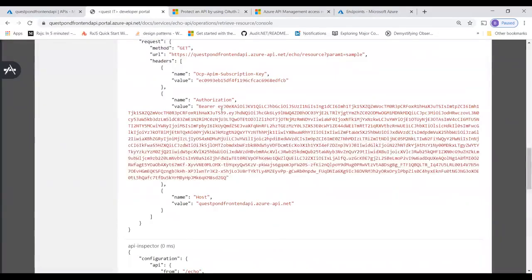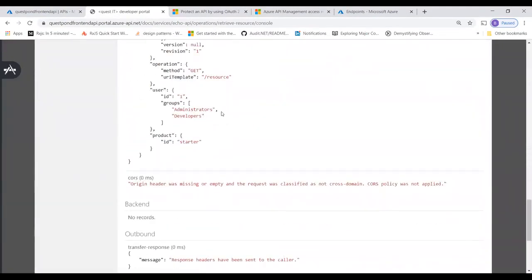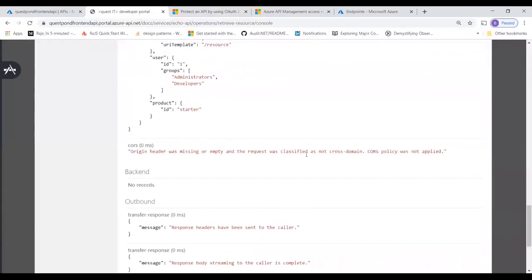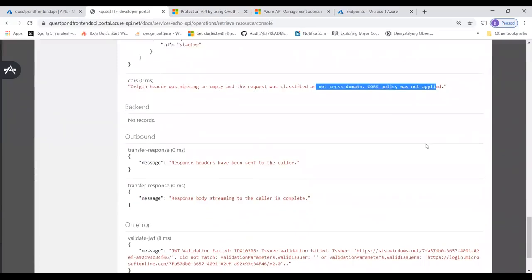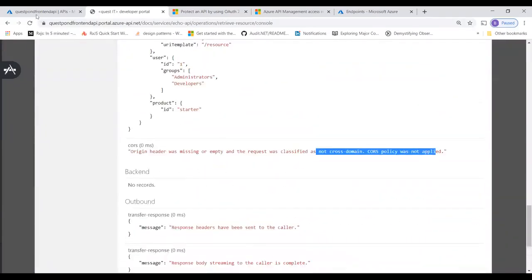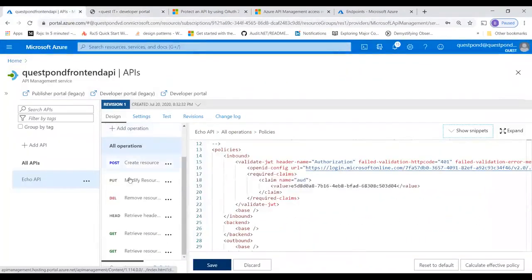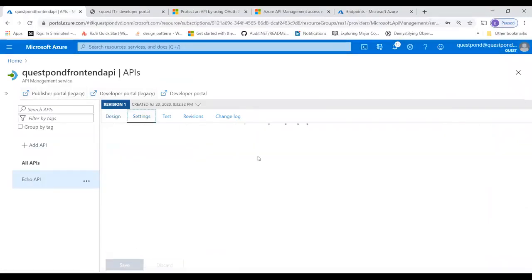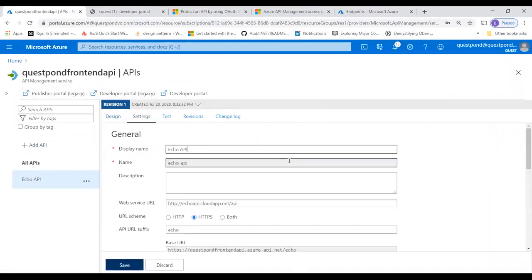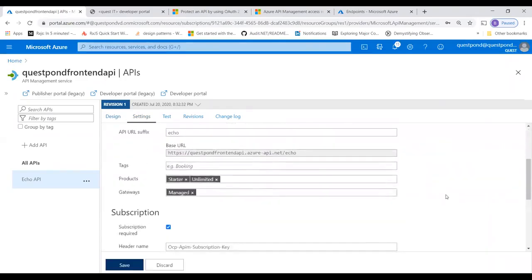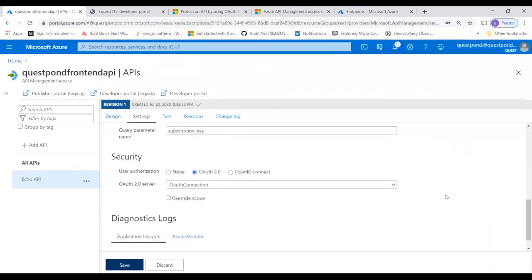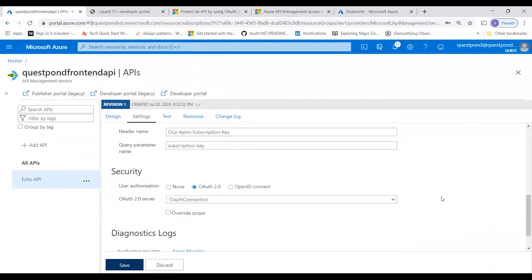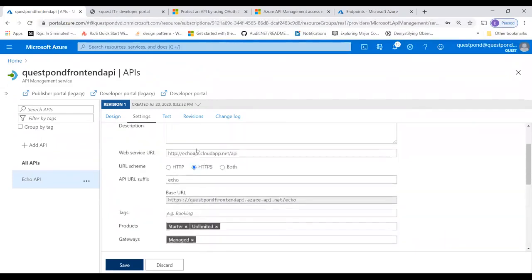Value bearer. CORS policy was not applied. I don't want a CORS policy. Is it because of CORS? That is strange. Can be. Guys, let us enable CORS in this. Somewhere there was CORS enabled. Let me do that. It's giving some CORS error out there, but I doubt. CORS. Somewhere CORS was there.